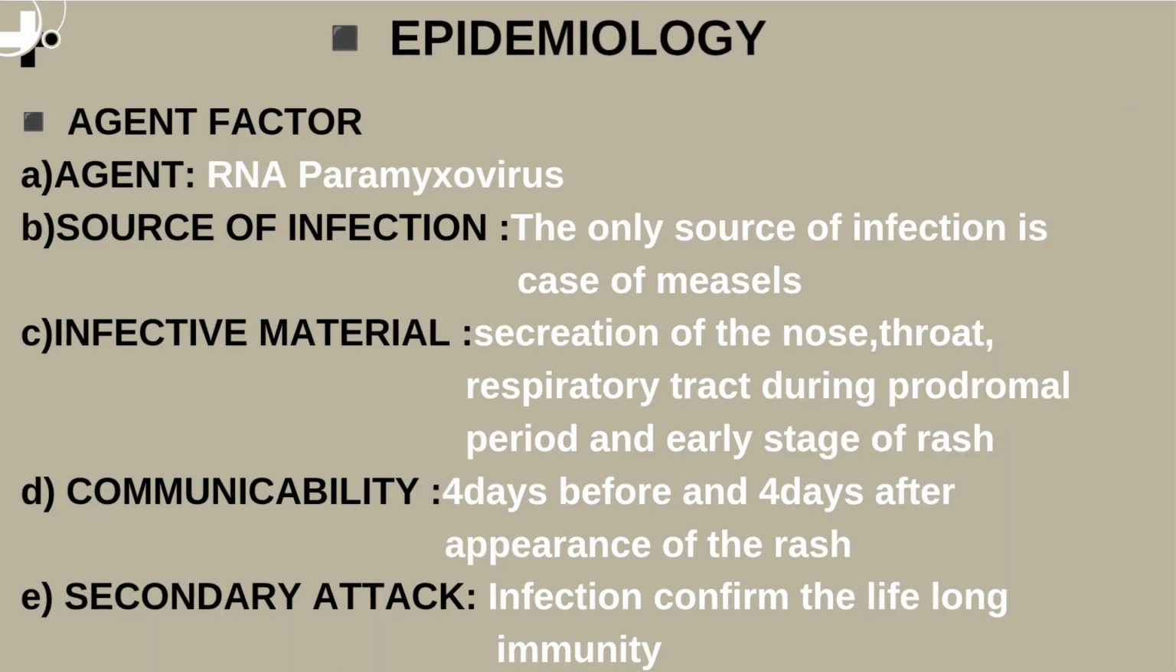Epidemiology. Agent factor. A. Agent, RNA paramyxovirus. B. Source of infection. The only source of infection is a case of measles. C. Infective material. Secretions of the nose, throat, and respiratory tract during the prodromal period and early stage of rash. D. Communicability, 4 days before and 4 days after appearance of the rash. E. Secondary attack, infection confers lifelong immunity.